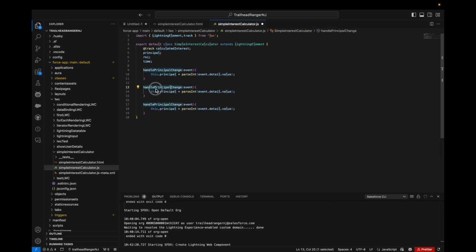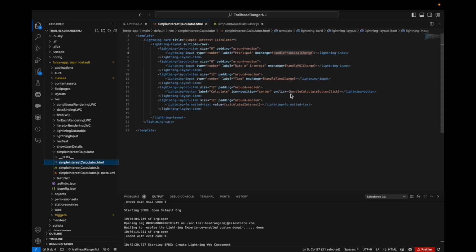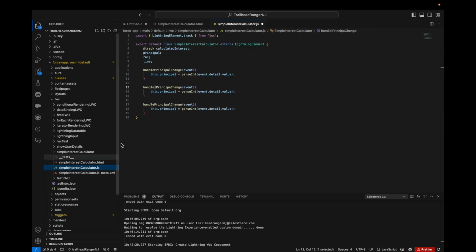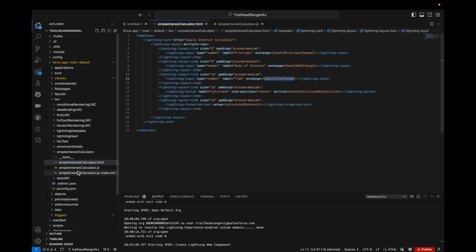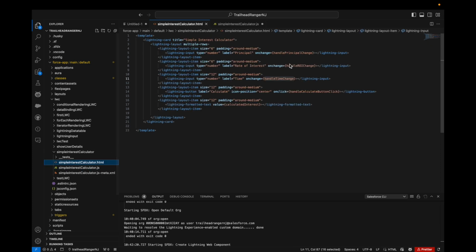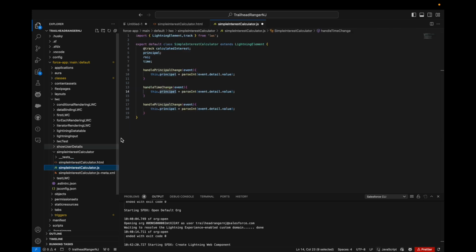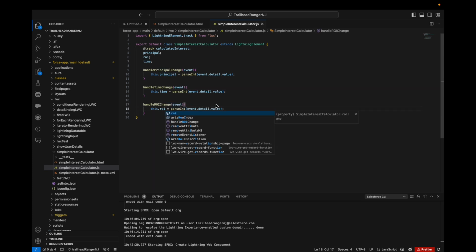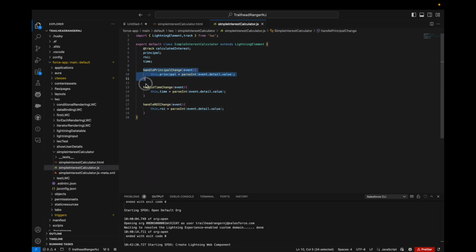So here, instead of this, I'll just copy paste it from here. This is ROI change, and the other one is time change. And here also, okay, I made a mistake. ROI, let's have it here. So this would be time, and this would be ROI. So we have received the value in these parameters.